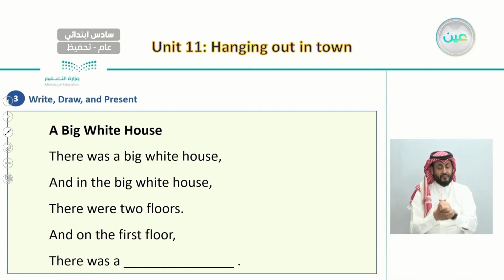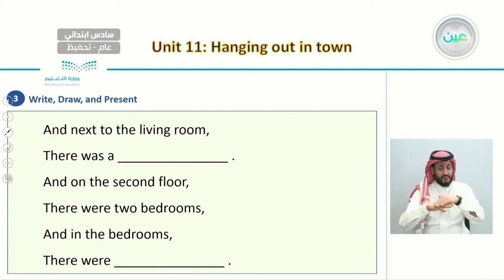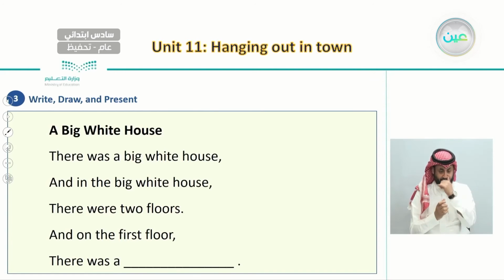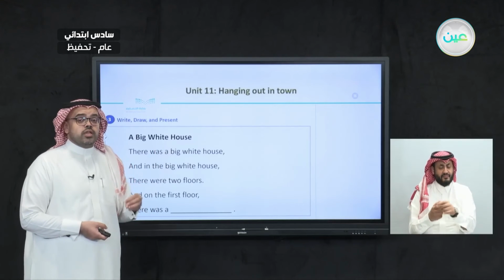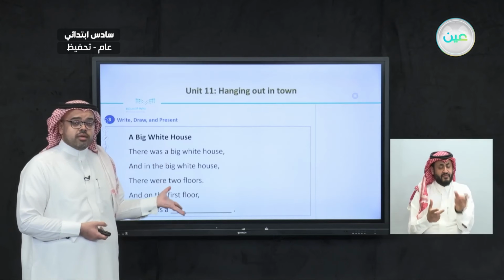And on the first floor there was a living room, and next to the living room there was, and on the second floor there were two bedrooms, and in the bedrooms. So here we have three things or three blanks that we need to fill in to complete this chant.